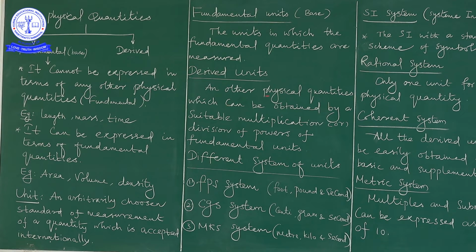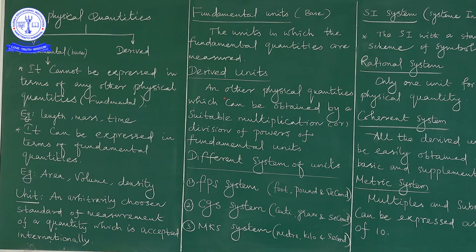So we conclude that all the other physical quantities can be obtained in a suitable manner. The suitable manner is nothing but either multiplication or division of powers, like 10 to the power of some number.